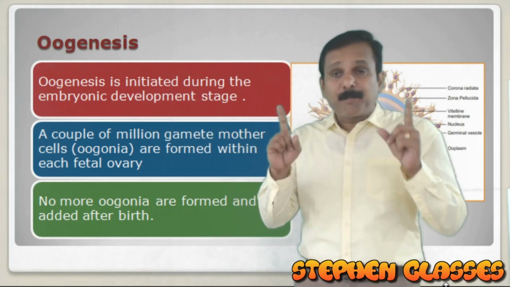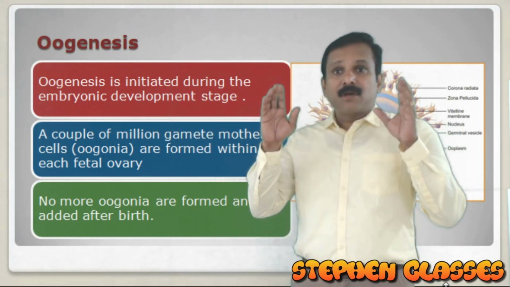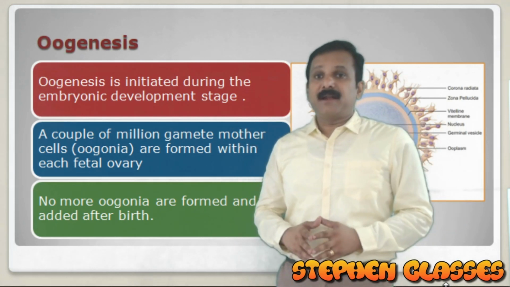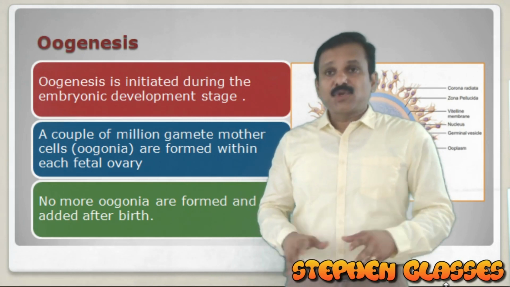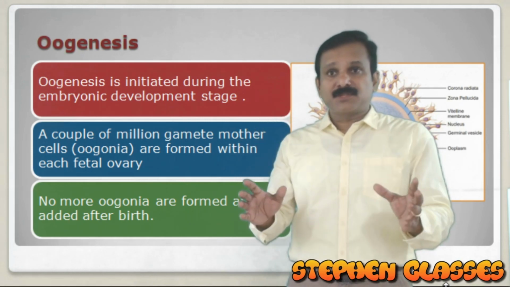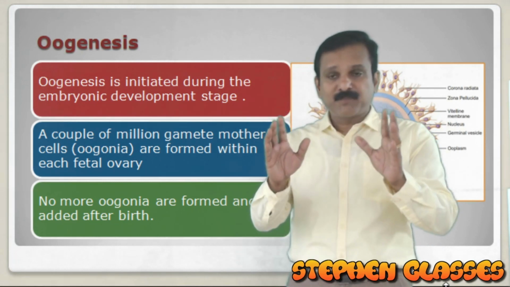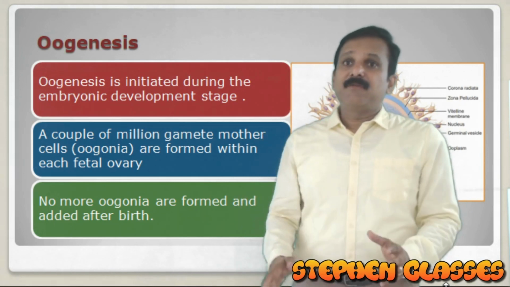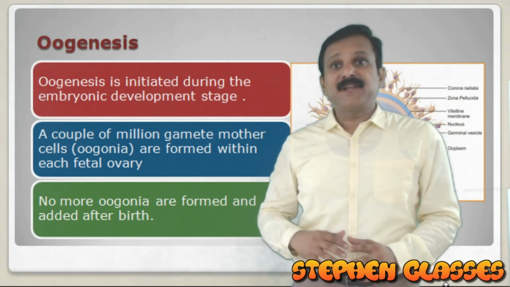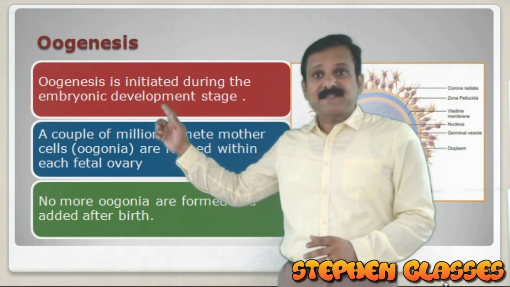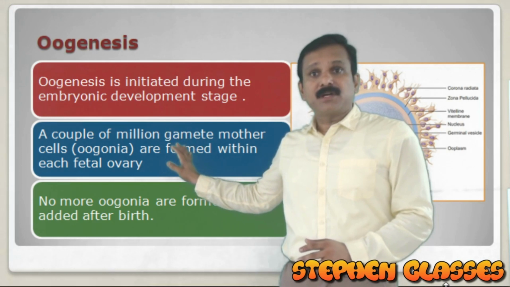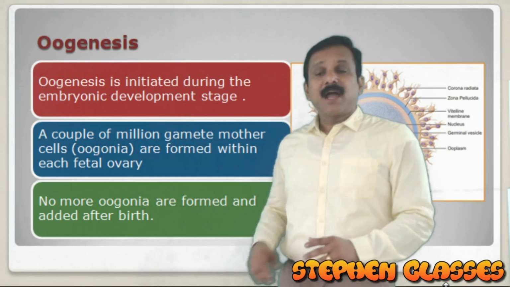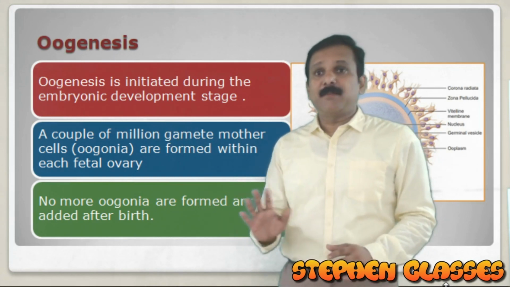There will be a couple of oogonia developed within each fetal ovary, and no more oogonia will be added after birth of an individual. Oogenesis will begin from oogonia. All the oogonia that have to be formed for a female will be formed right in the embryonic life itself, in the fetal ovary. No more oogonia are formed and added after birth.